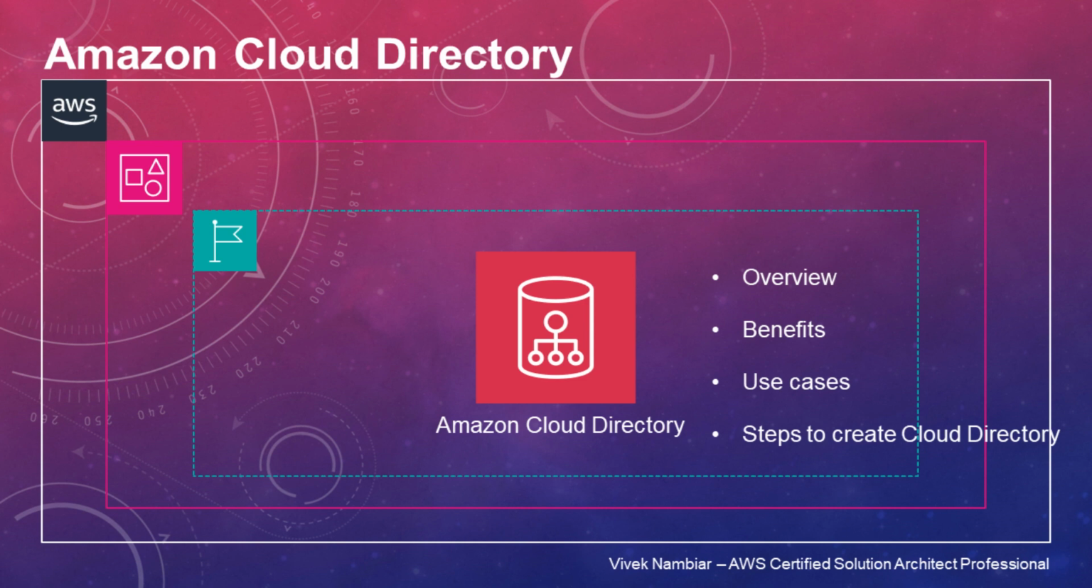Before a schema can be applied to a directory, it must be converted into the published state. To successfully publish a sample schema using the console, you must have permissions to the following actions: Cloud Directory Get, Cloud Directory List, Cloud Directory Create Schema, Cloud Directory Create Directory, Cloud Directory Put Schema from JSON, Cloud Directory Publish Schema, Cloud Directory Delete Schema.